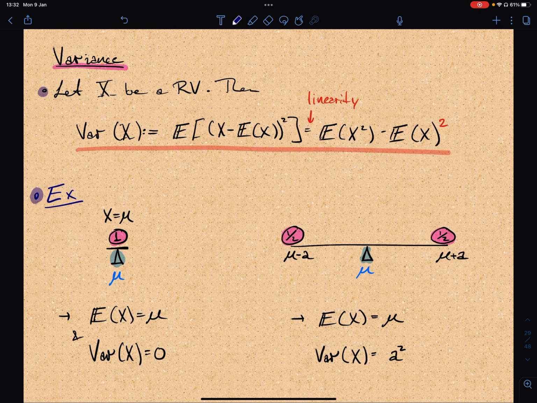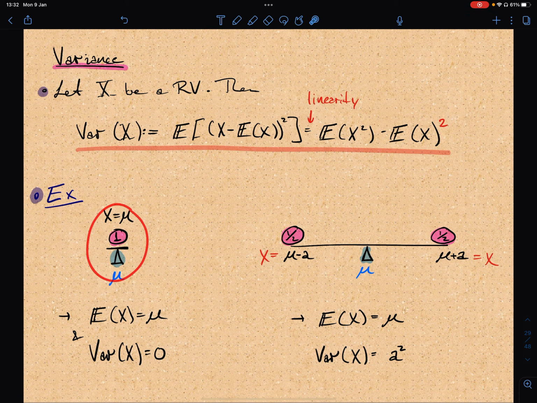In this example, we're looking at two extreme cases, and I wanted to engineer these two cases so that we have two random variables, both of which have expected value mu.